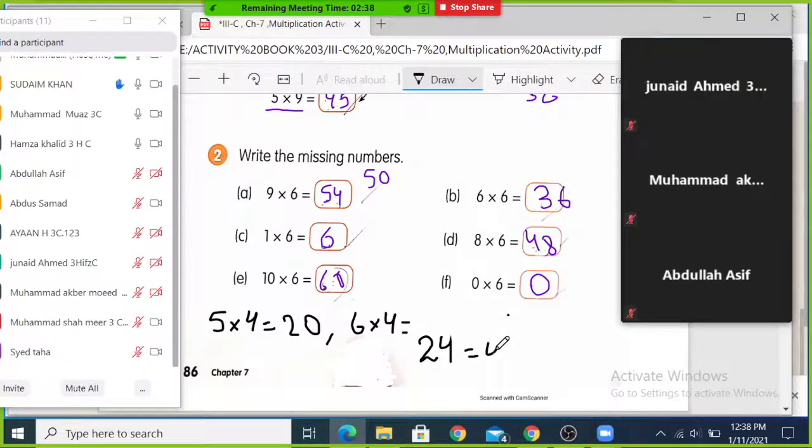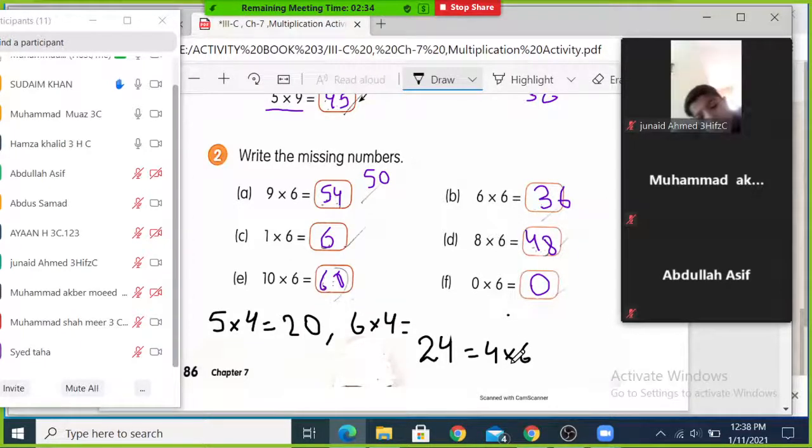Okay, 4 times 6 or 6 times 4, same. We can also write it like this: 4 multiplied by 6 equal to 24. Now we are going to the homework side, and I'm marking the attendance first.